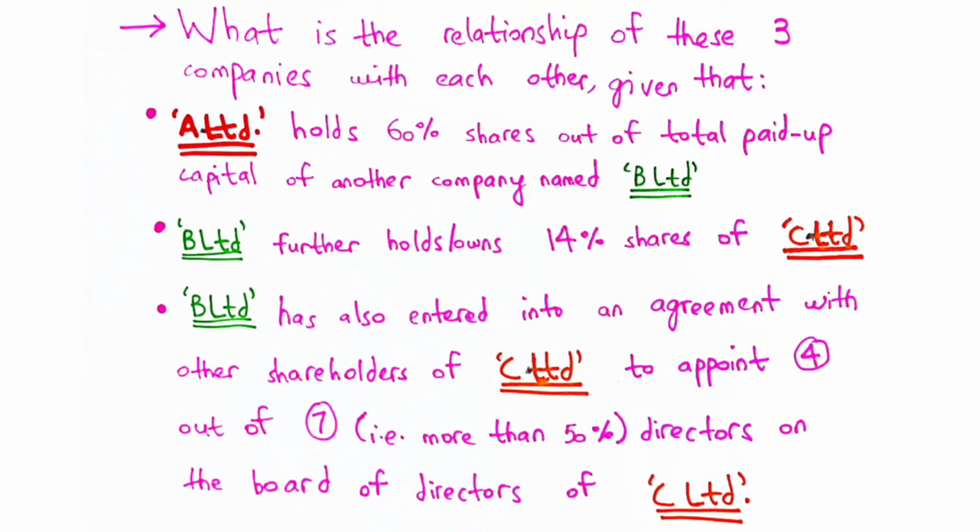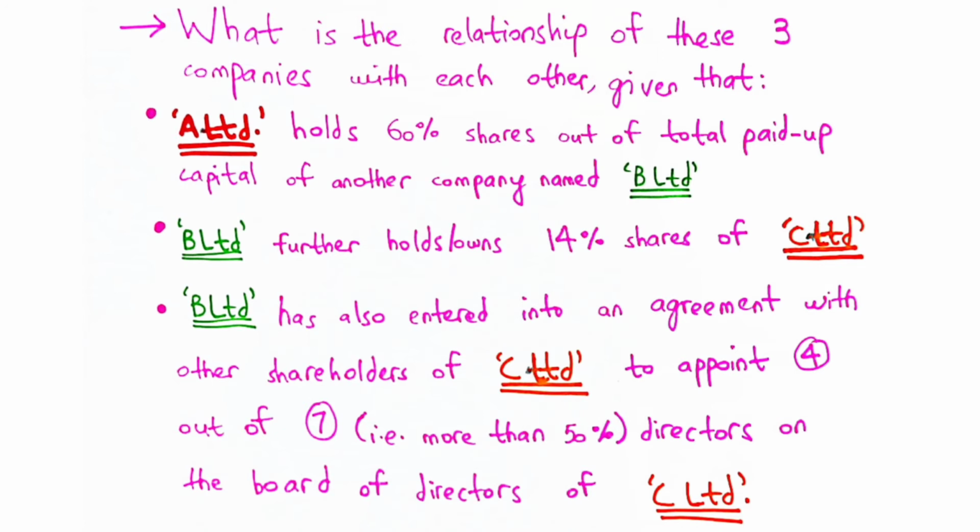where the rule is stated formally. So according to this other rule, B Limited is a holding company of C Limited, and this is not because B Limited holds more than 50% of the shares of C Limited. We clearly see that that is not the situation here. However, B Limited does control the composition of the board of directors of C Limited. Why? Because more than 50% of the directors on the board of directors of C Limited, that is 4 out of the 7 directors, are going to be appointed